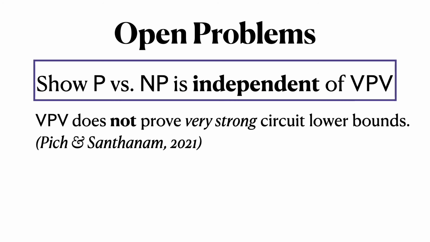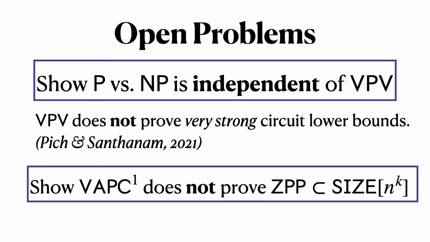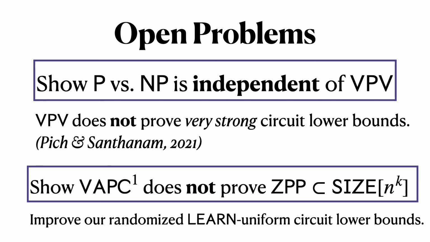So let me also state a nearer term open problem. We could also want to show that VAPC1, the theory that corresponds to efficient randomized reasoning, does not prove for any fixed k that ZPP, zero error randomized polynomial time, has size n to the k circuits. And this should follow pretty directly from improving our randomized learn uniform circuit lower bounds.